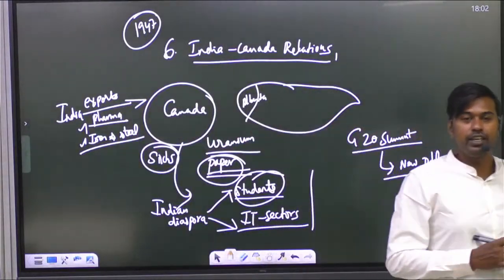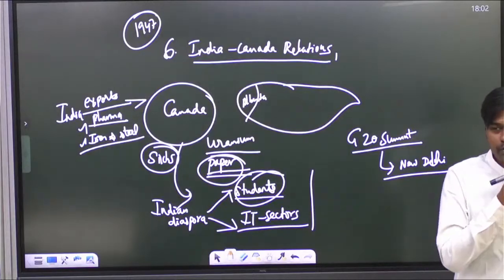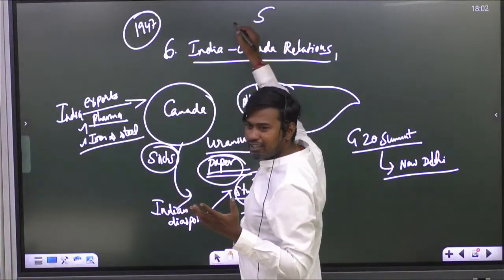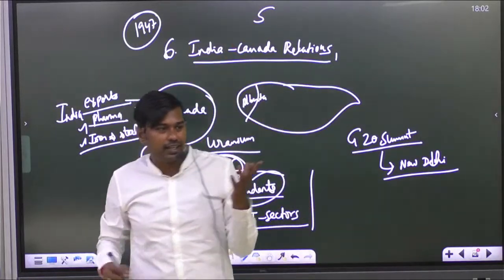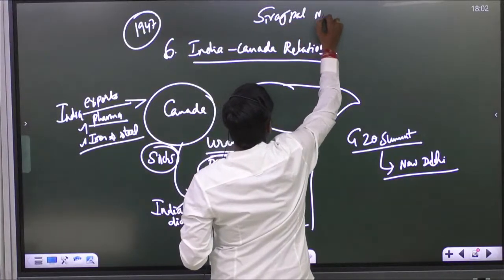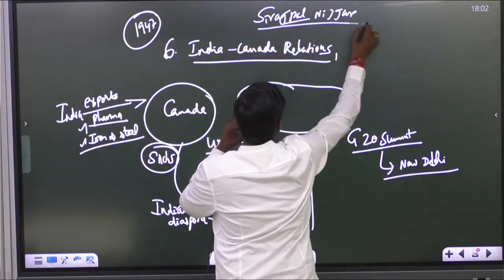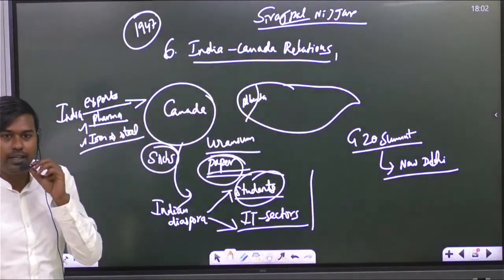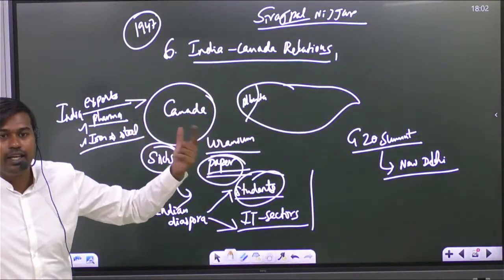That time, he came out with a very strong allegation. What is the name of the terrorist? Hardeep Singh Nijjar, something like that. He is a person who was most wanted in India for his past terrorist actions.